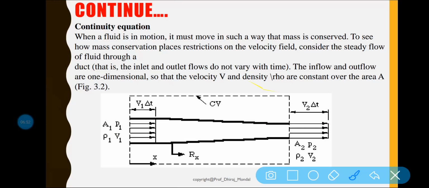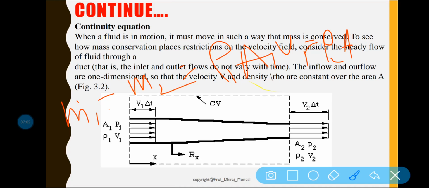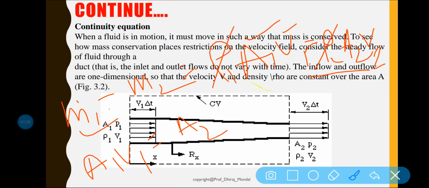Now mathematically, if m1 dot is equal to m2 dot, we can write rho 1 a1 v1 is equal to rho 2 a2 v2. Am I right? Where rho 1 is the density at the inlet, a1 is the cross sectional area at the inlet, v1 is the velocity of the fluid at the inlet. Similarly at the outlet. But in case of incompressible flow, rho 1 is equal to rho 2, so that is why a1 v1 is equal to a2 v2. So that is your equation.